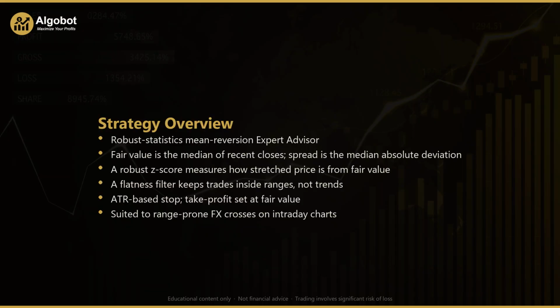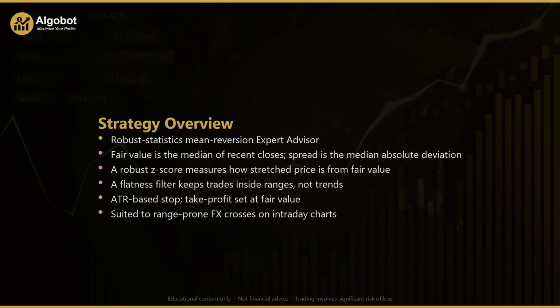Let's get started. So what exactly is median absolute deviation reversion? At its core, it's a mean reversion strategy. It works from the idea that when price stretches unusually far from a central value, it often drifts back toward that center. What sets it apart is the statistics it uses to define that center and that stretch. Classic reversion tools, like Bollinger Bands or a standard z-score, center price on the arithmetic mean and scale it by the standard deviation. The trouble is that both of those are easily distorted by a single outlier bar. One sharp spike drags the mean toward itself and inflates the band, so the strategy can end up chasing the spike or refusing to fade it.